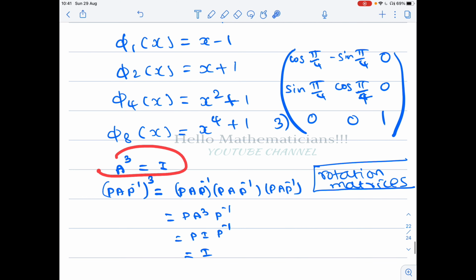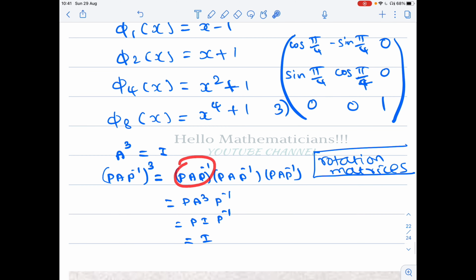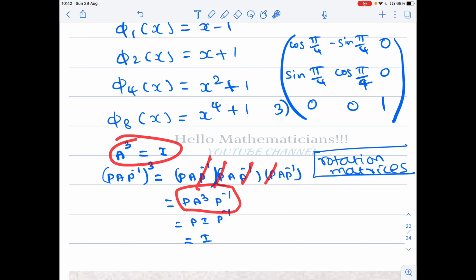Suppose a matrix satisfies A cube equal to I, and consider P A P inverse, which is a matrix similar to the matrix A. Then P A P inverse whole cube is P A P inverse times P A P inverse times P A P inverse. The P inverse and P cancel in the middle, and you get P A cube P inverse, but A cube equals identity.